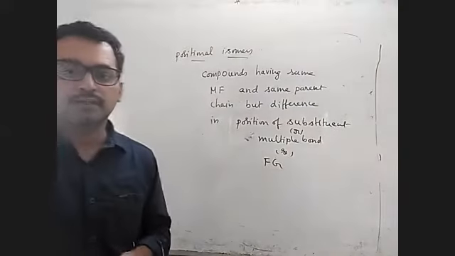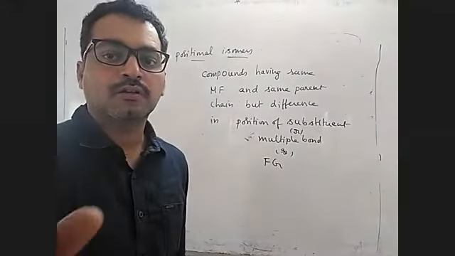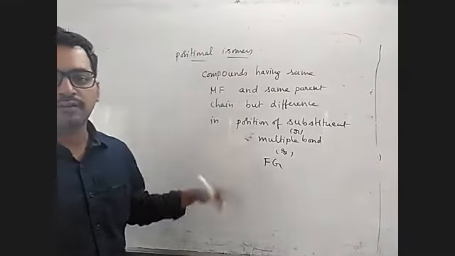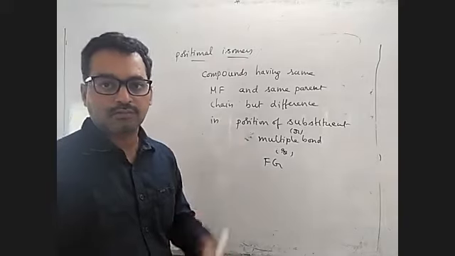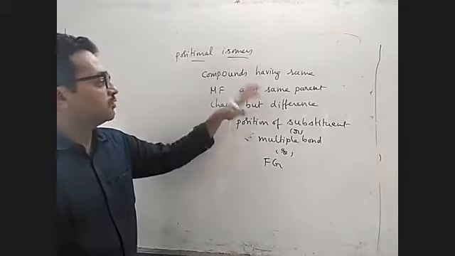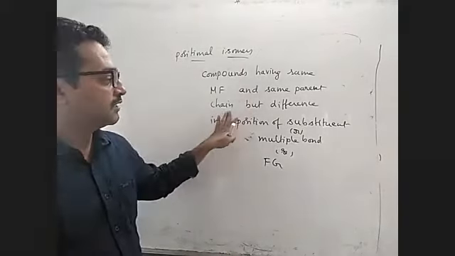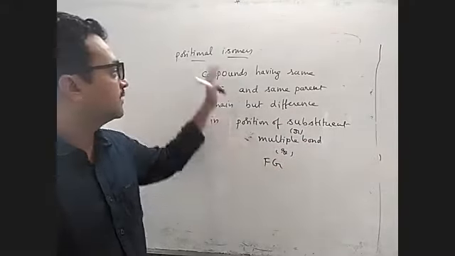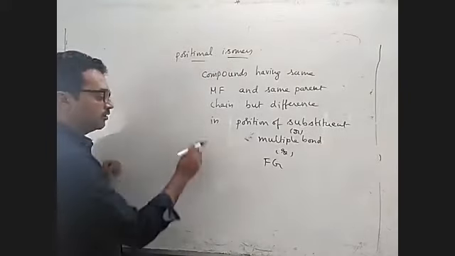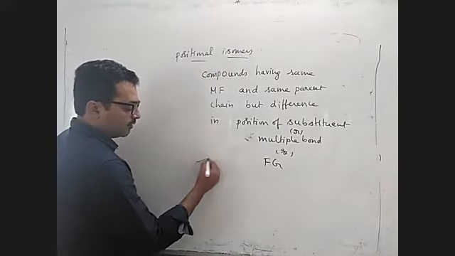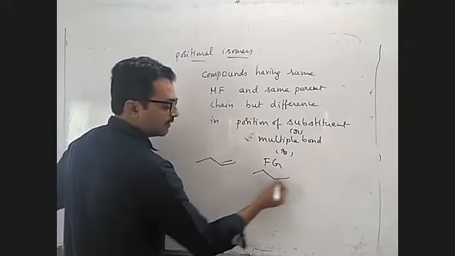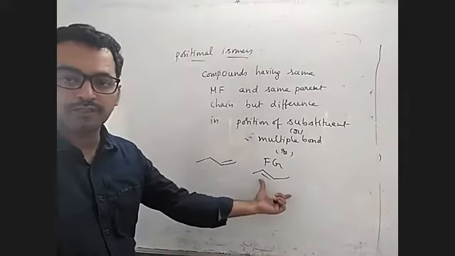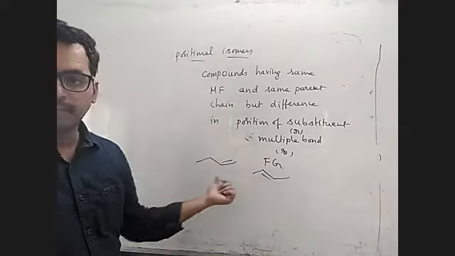So what is position isomerism? Compounds having the same molecular formula and the same parent chain, but difference in the position of the substituent or multiple bond or functional group, we call them positional isomers. So we can see 1-butene and 2-butene. What are these? Positional isomers, because the length of the carbon chain is the same, but there is a change in the double bond.